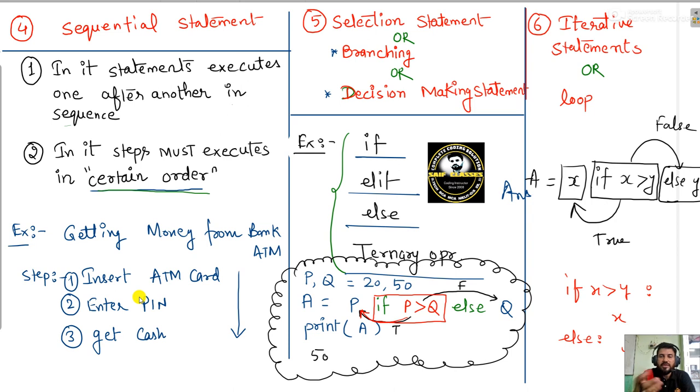Similarly, if you want to calculate the area of a circle, will you get the area without providing the value of the radius? No. First you provide the value of the radius, then calculate with the formula, then you get the answer.